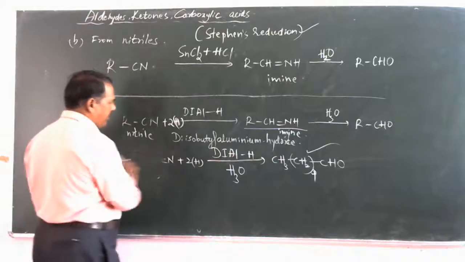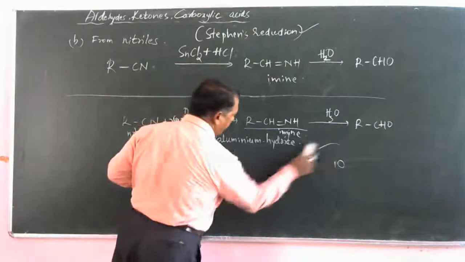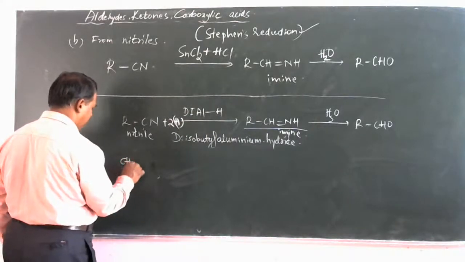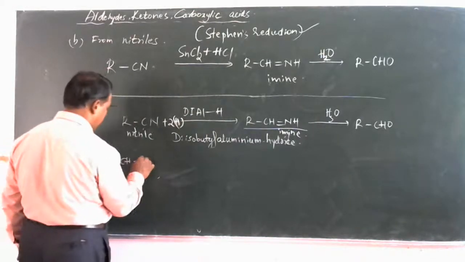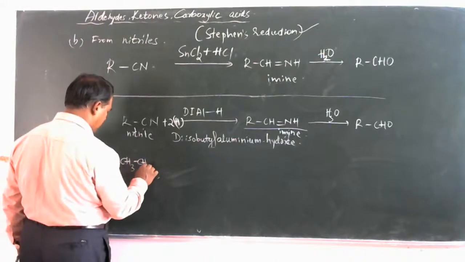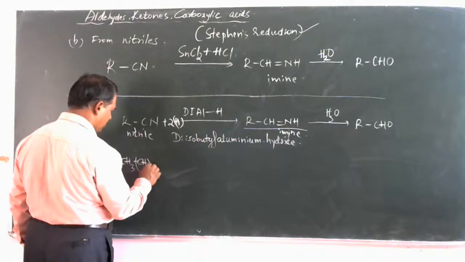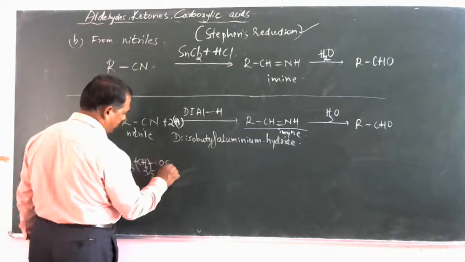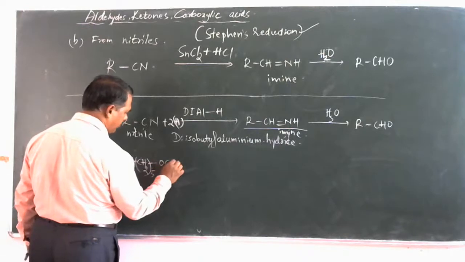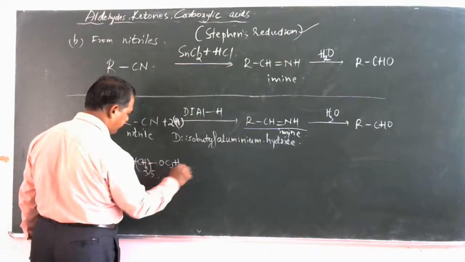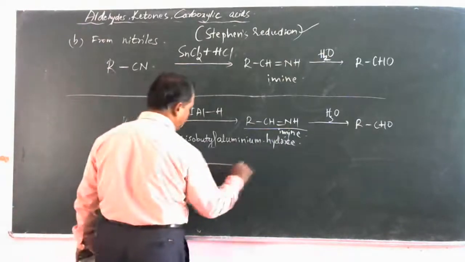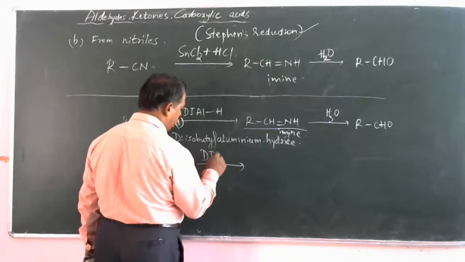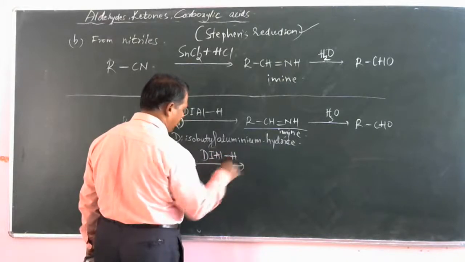And even an ester can also be converted into an aldehyde. Ester, see, CH3, CH2 five times, then O, C2H5. Any ester can also be changed into an aldehyde using diisobutyl aluminium hydride.